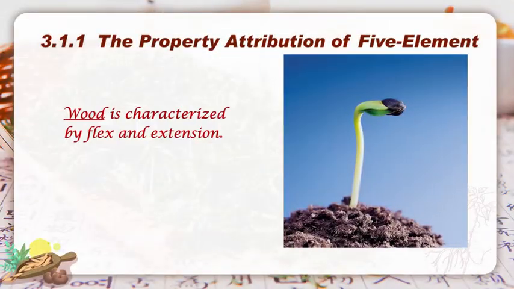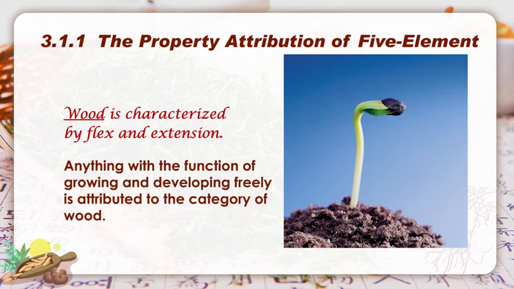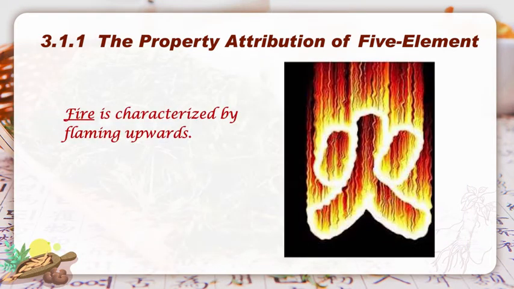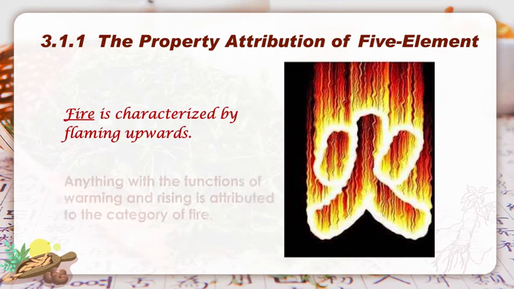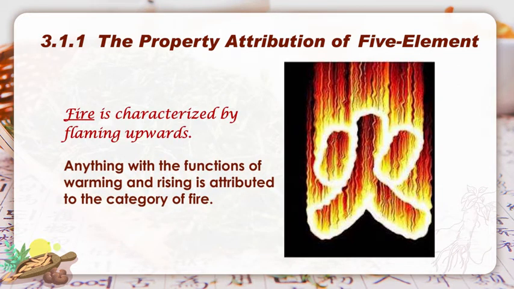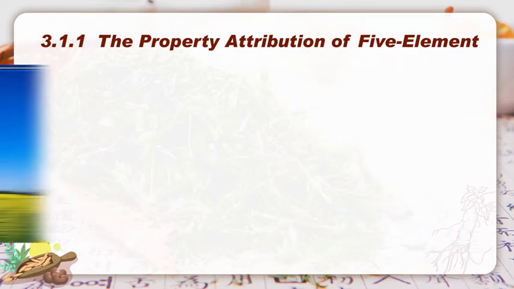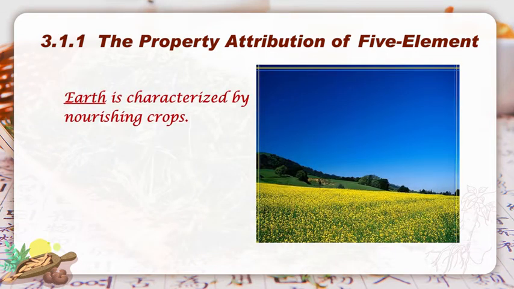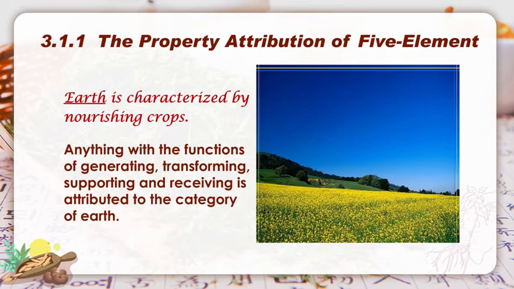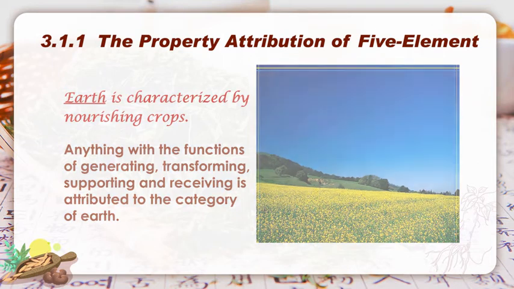Wood is characterized by flex and extension, means that anything with the function of growing and developing freely is attributed to the category of wood. Fire is characterized by flaming upwards, means that anything with the functions of warming and rising is attributed to the category of fire. Earth is characterized by nourishing crops, means that anything with the functions of generating, transforming, supporting, and receiving is attributed to the category of earth.